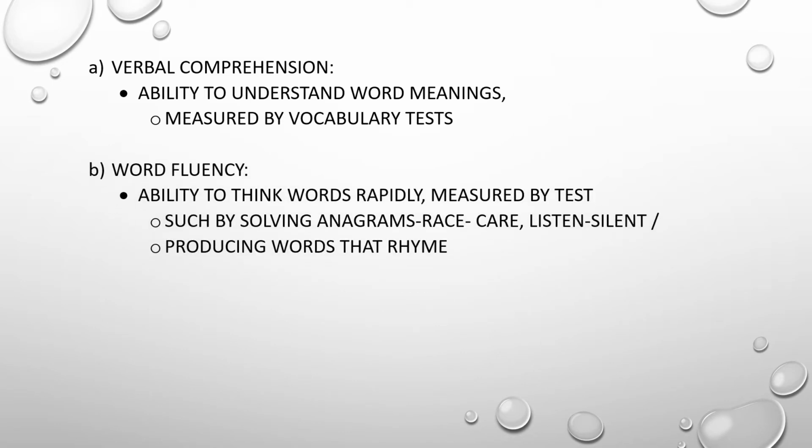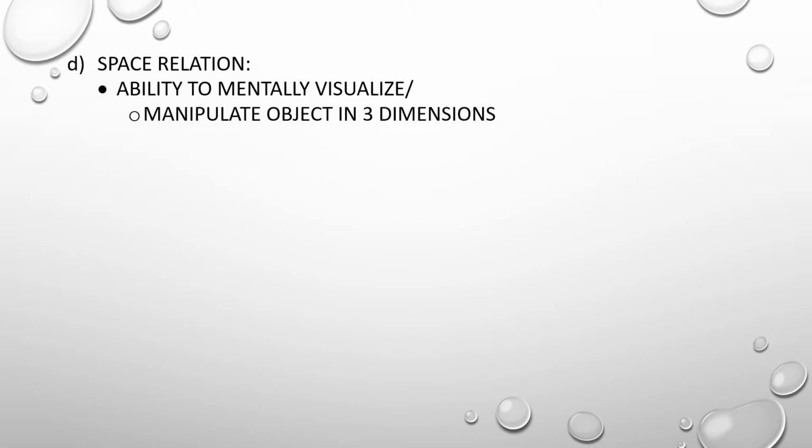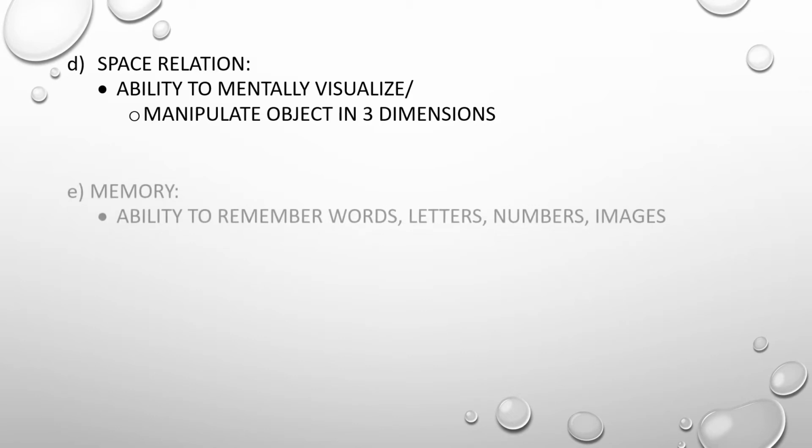Word fluency is the ability to think of words rapidly, measured by tests such as solving anagrams, such as raise, care, listen, silent. If we jumble the words, they are the same, producing words that rhyme. Now number is the ability to work with numbers and perform computation in arithmetic. Now we have space relation. It is the ability to mentally visualize and manipulate objects in 3 dimensions.